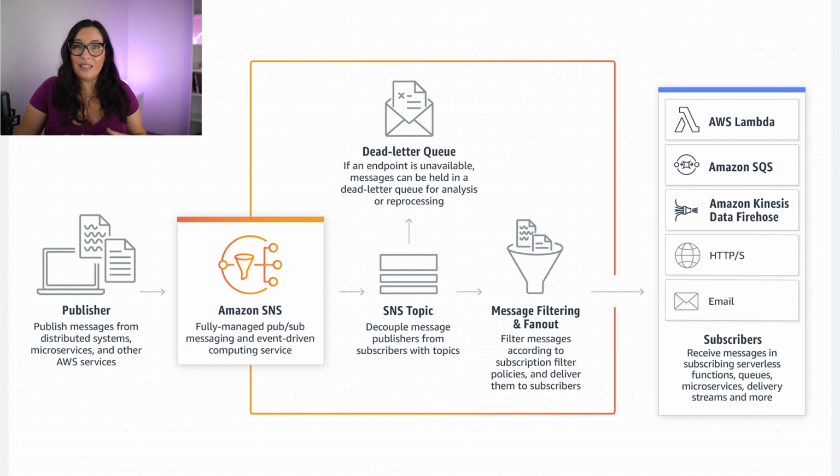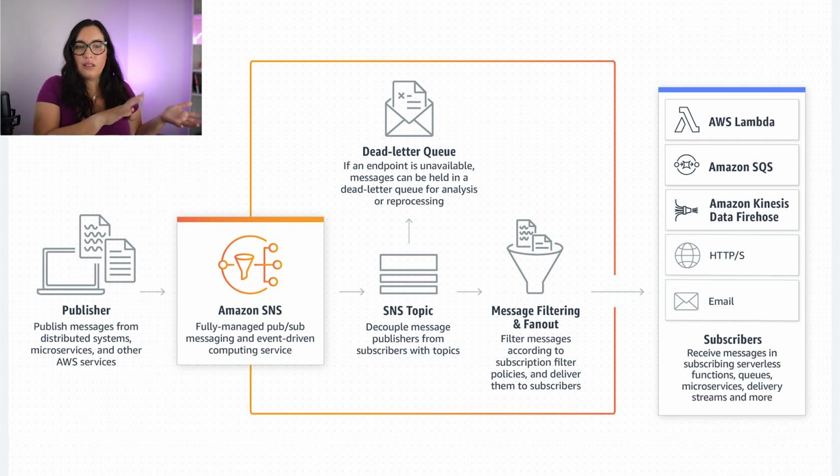So basically, SNS is a service that means one-to-many. One part sends a message to SNS and many can receive it. And when I say many, it can be a Lambda function, it can be a queue, it can be another type of service, it can be an endpoint, it can be an email. We use that also for sending notifications of alarms. For example, in AWS, you might have seen it. When you have an alarm, it asks you, where should I send this alarm? And that's using SNS. Also, you can use it for push notifications, you can send text messages.